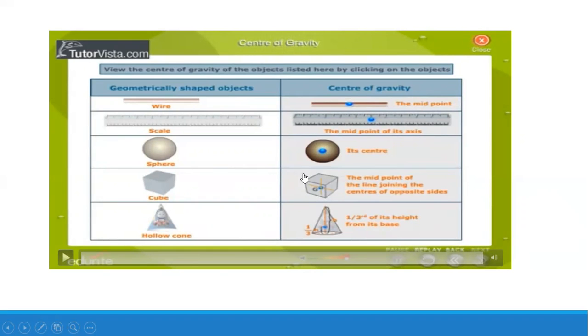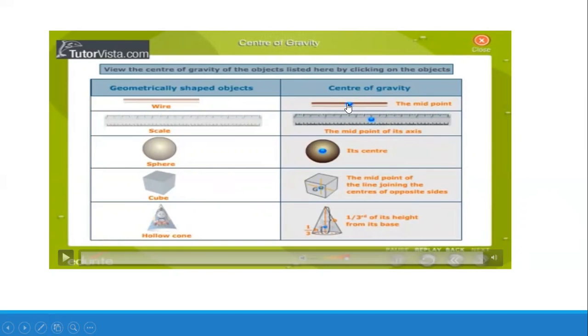So in each case, you have seen where the geometrical center of each geometrical shape object is, and their center of gravity. For the cube, you can visualize very clearly that it is in the center of that cube. Similarly, the center of the sphere, and this scale, a meter rule, is a cuboid. So you can see that the center of gravity is at the geometrical center of each and every shape.